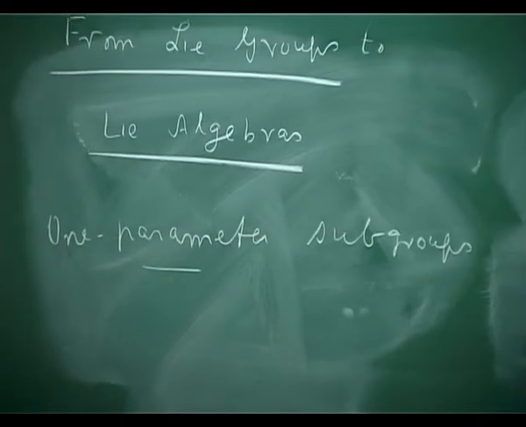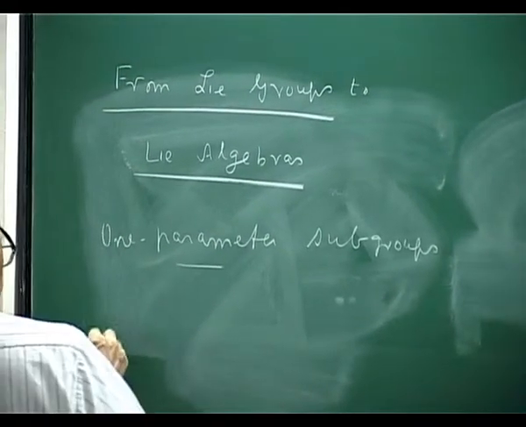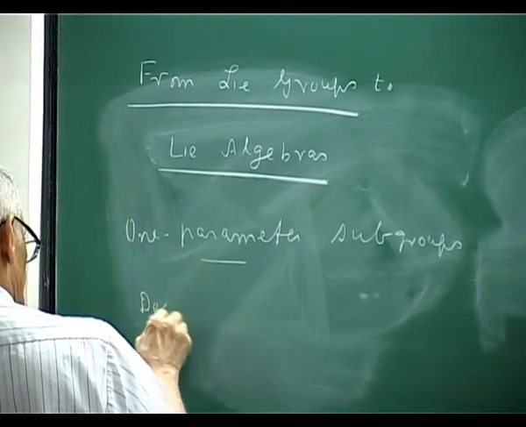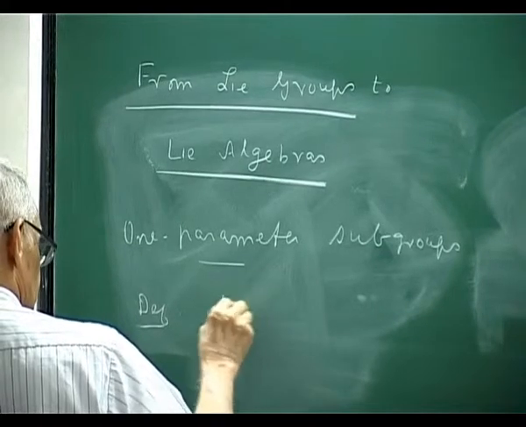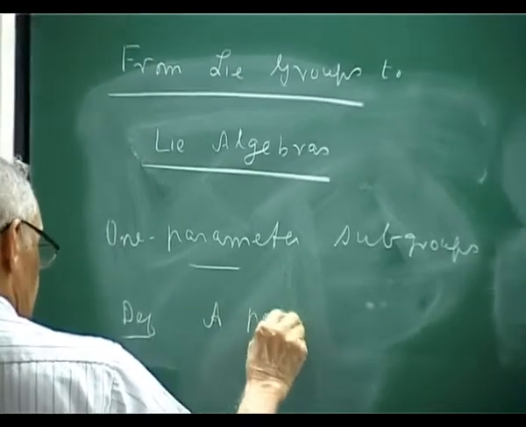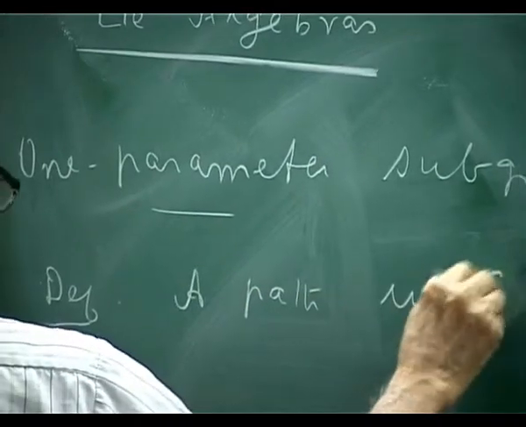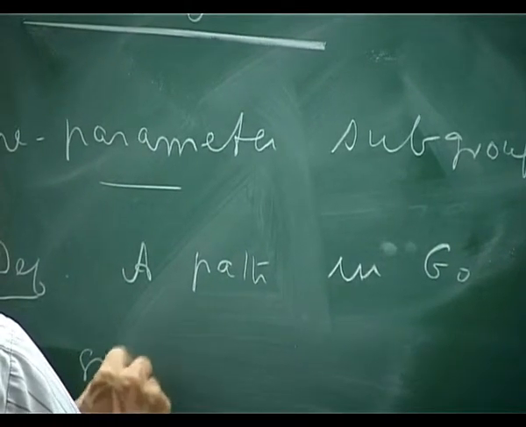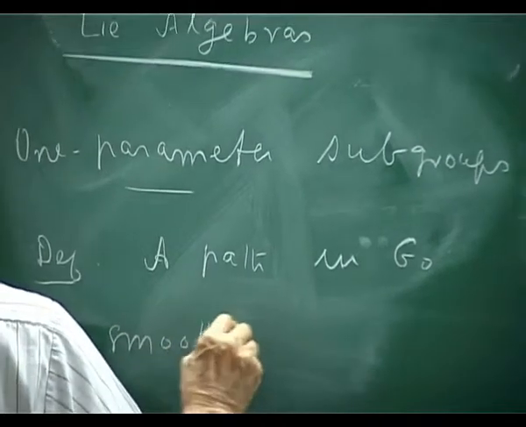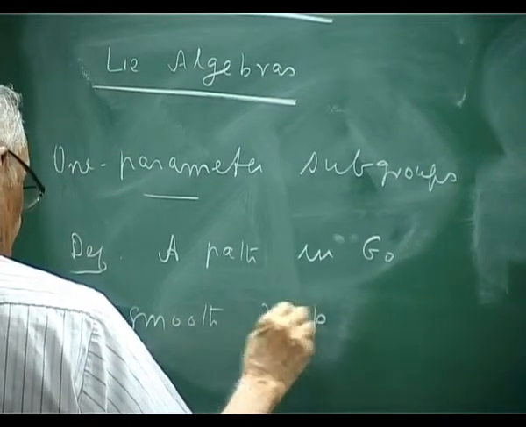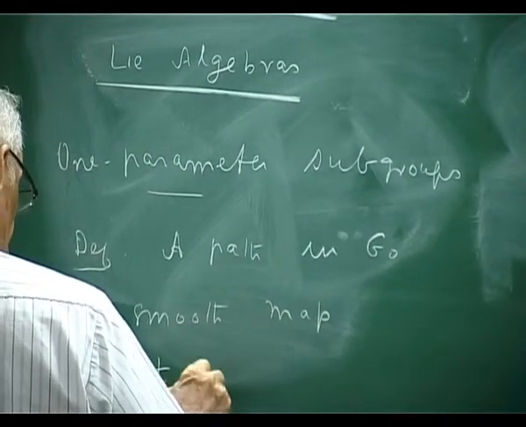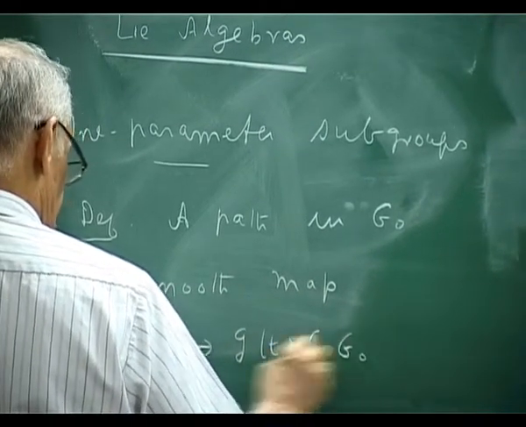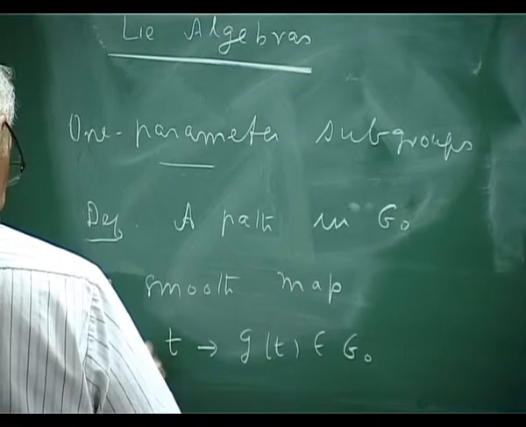For that, consider the following definition. A path in a Lie group G0 is a smooth map from t to g of t. So this is in the group. t is simply a point of the real line.